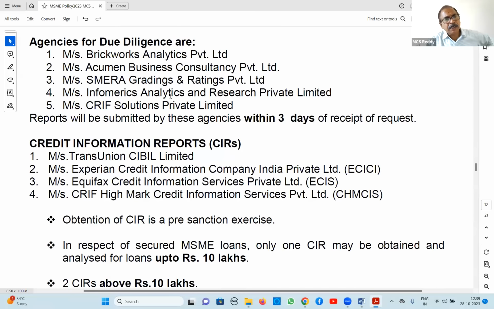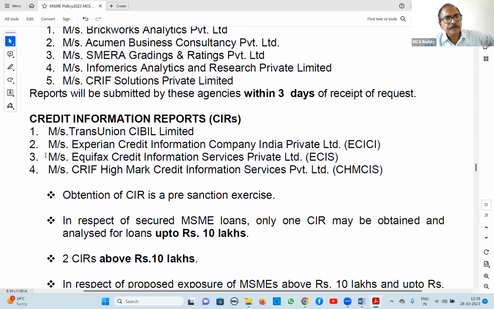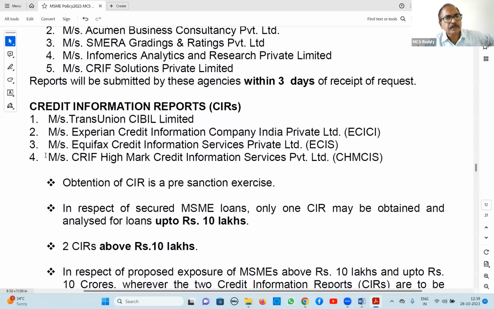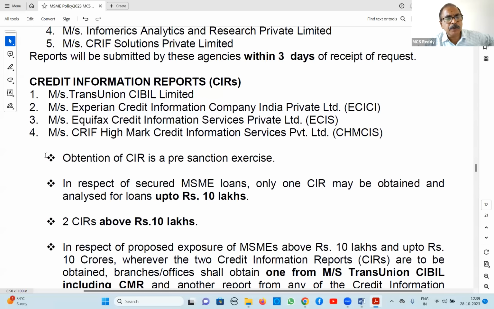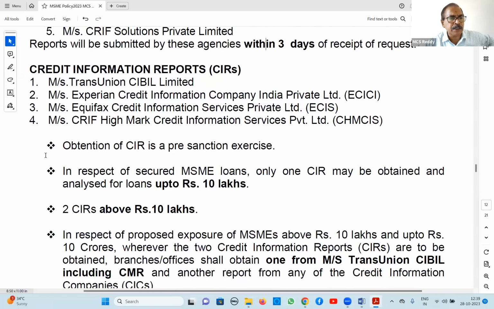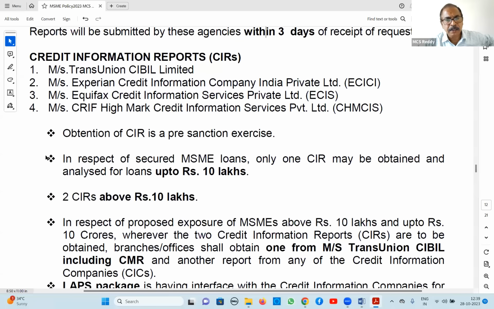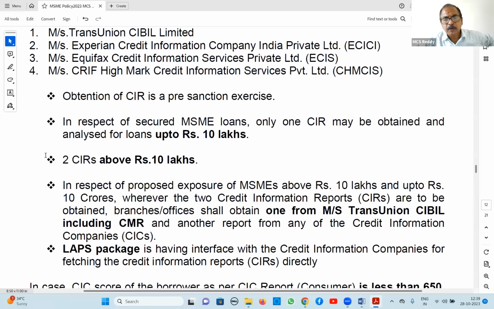Credit information companies: already in the main policy we have discussed this. There are 4 domestic credit information companies. Sometimes they ask whether you have to take 1 CIR or 2 CIRs. For MSME up to 10 lakhs it is 1 CIR, and above 10 lakhs it is 2 CIRs. And next, above 10 lakhs up to 10 crores, this is another guideline.